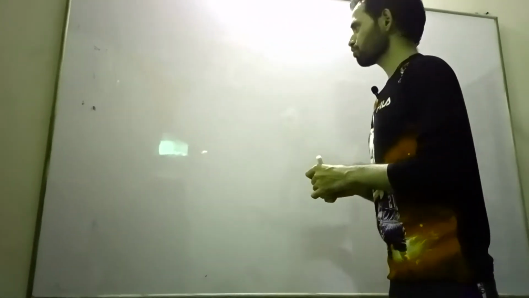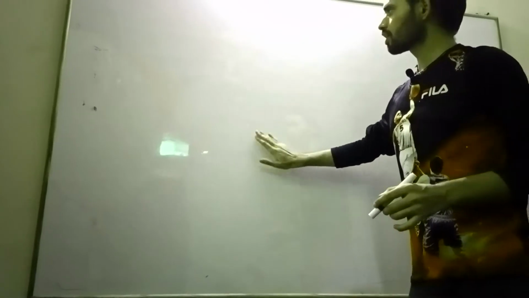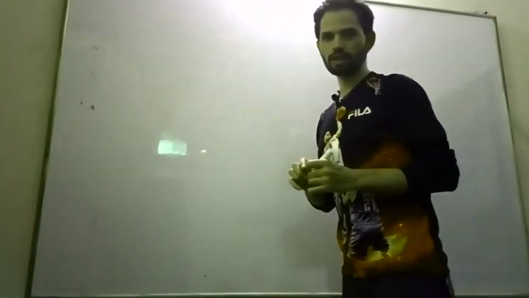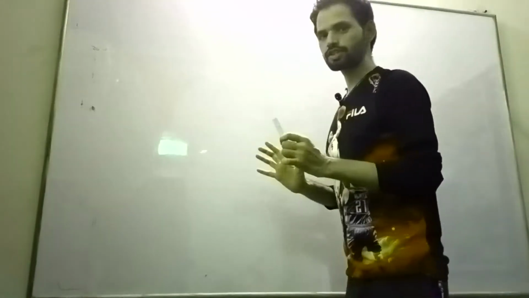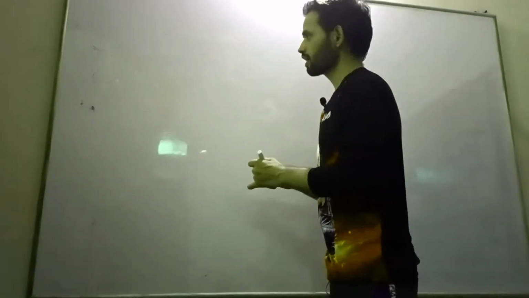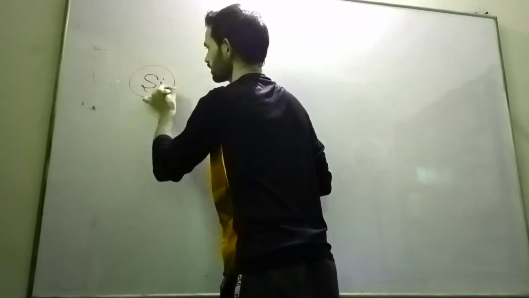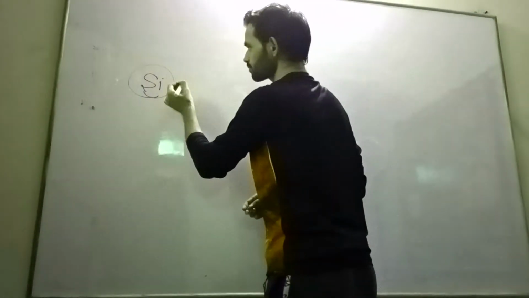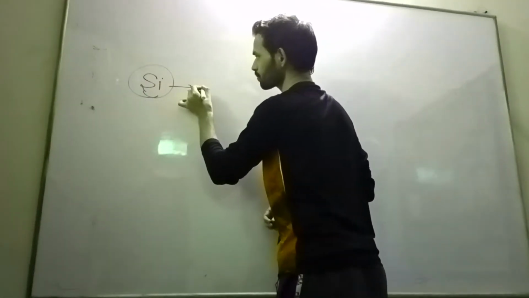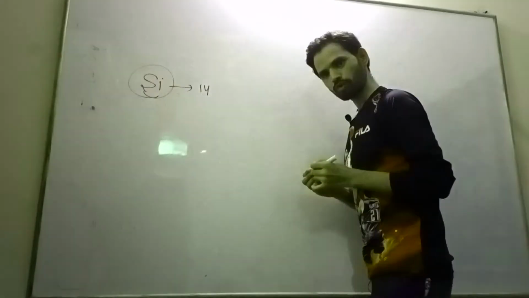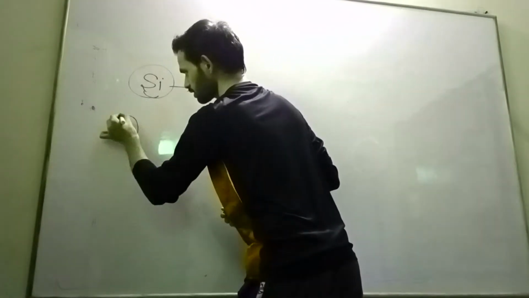Yes, students, we are left with one small portion of energy band formation, that is for silicon. For the silicon atom, we are going to see the energy band formation. This is my silicon atom. As we know very well, for silicon the atomic number is 14.